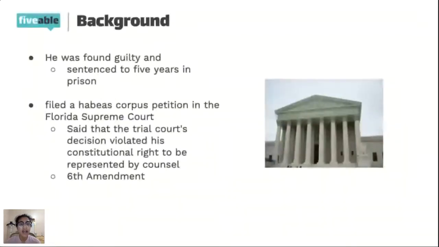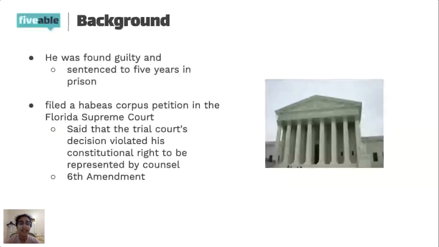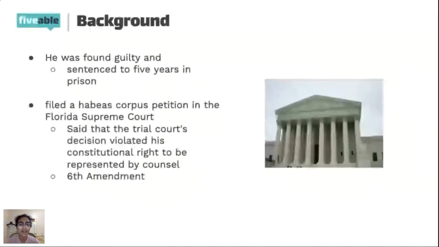And so he ended up being found guilty because if you're someone who has absolutely no legal experience and you have to defend yourself in state court against someone who's a career prosecutor who's been prosecuting criminal cases for like a decade or more, then you don't have the best chances, most likely, right?